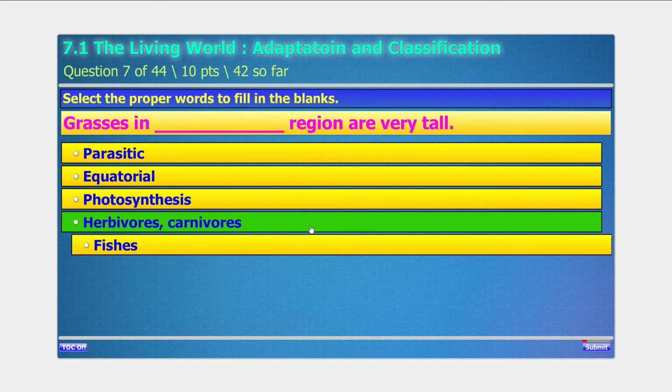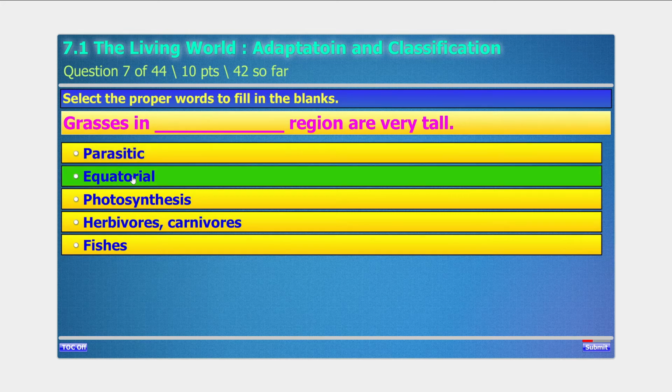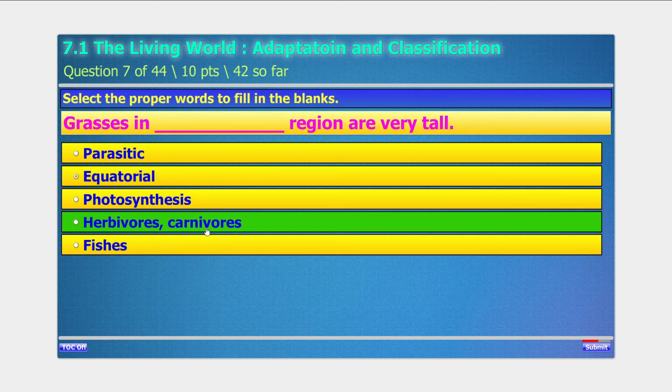Grasses in dash dash region are very tall. Now grasses in dash dash region, that is not parasitic, that may be equatorial. Photosynthesis is not the option of that relative. Herbivorous or carnivorous is not. Fishes is also not the answer. It may be equatorial. Correct.